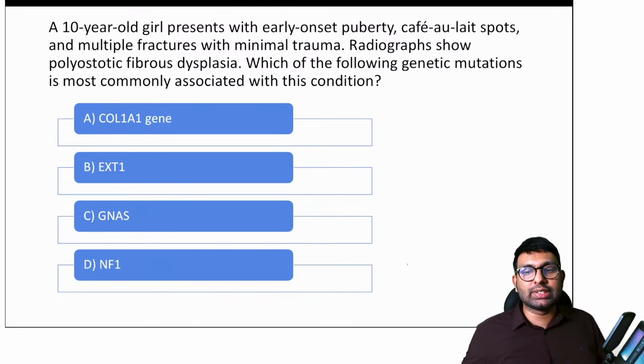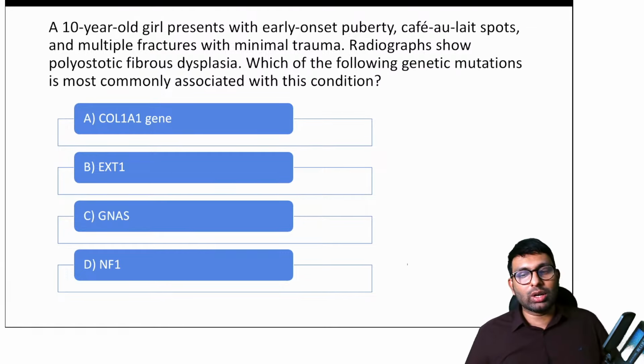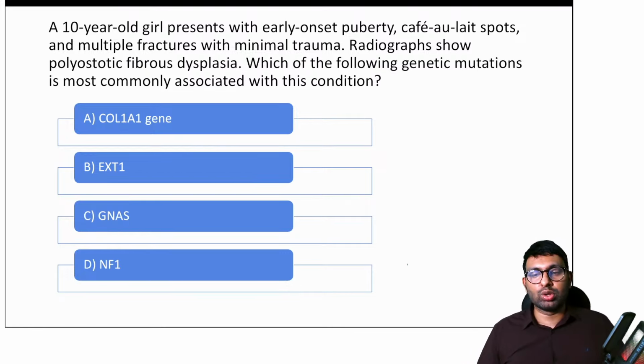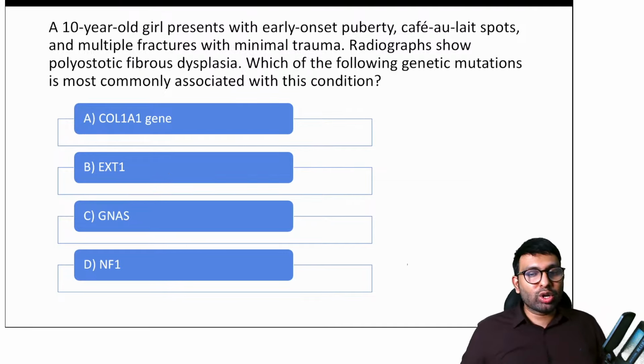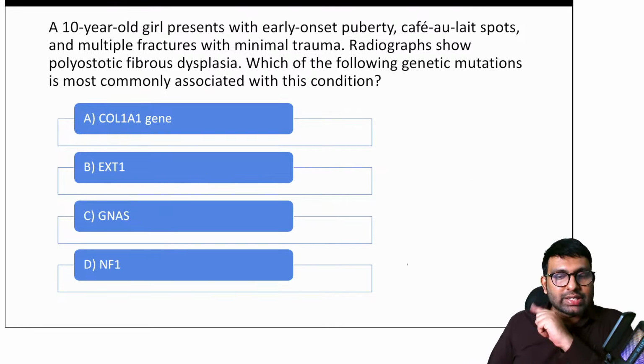So Stardust says GNAS1, McCune-Albright. Okay, fine. Debakar goes with C as well. Okay, anyone else? Debraj and Stardust both believe it's C. Dr. Jain also believes it's C. Okay, can you also tell me in which diseases these other gene disorders are seen?